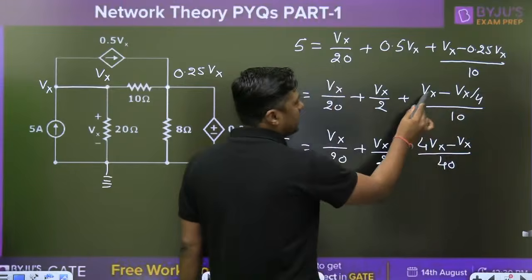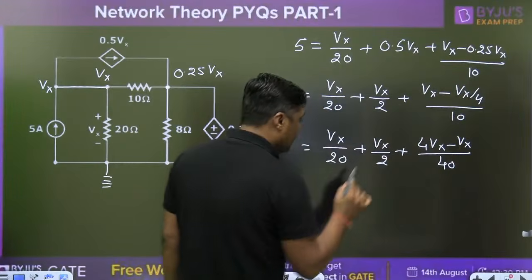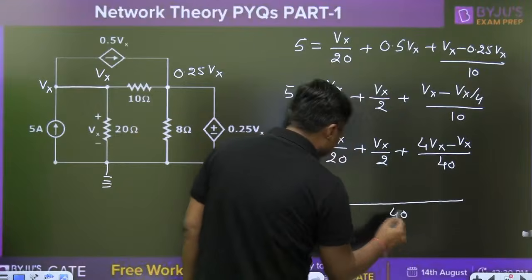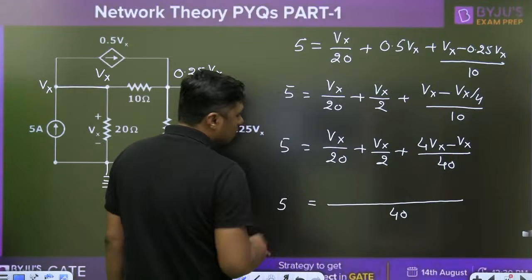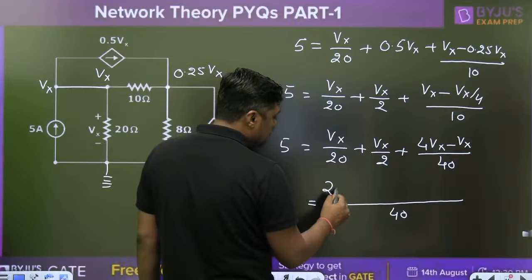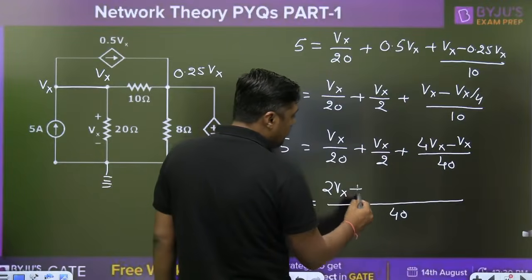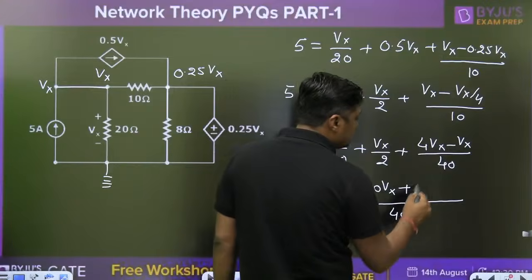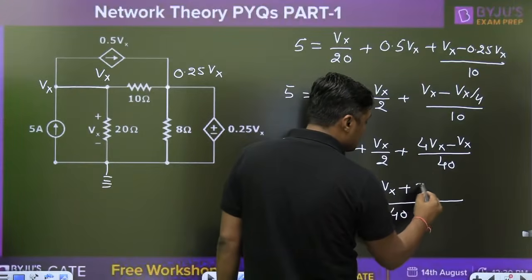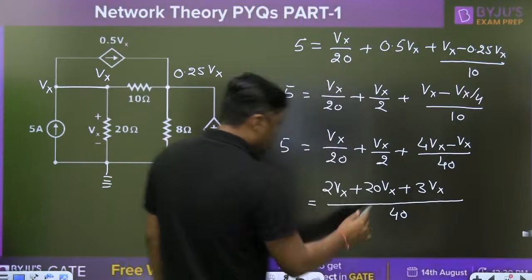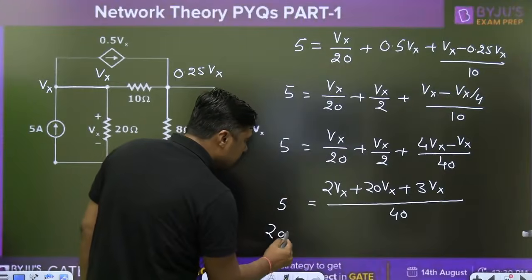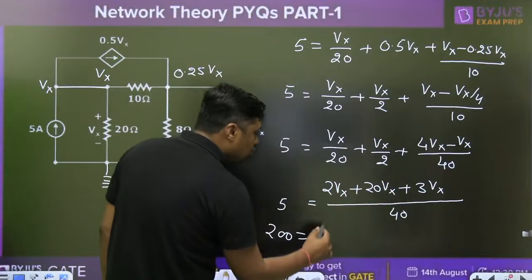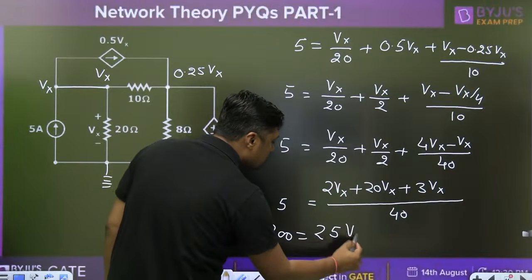This is the 4Vx minus Vx upon 40. Now you can take 40 as the LCM. Then it will become 2 plus 20 plus 3Vx. Okay. This is 200 and this will become 25Vx.